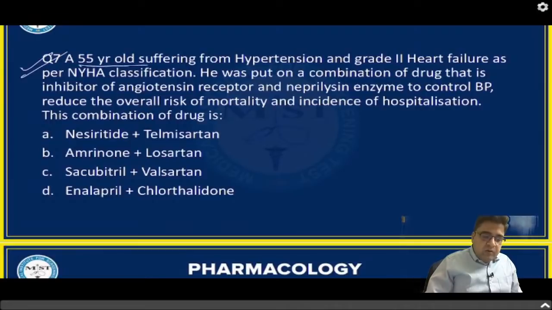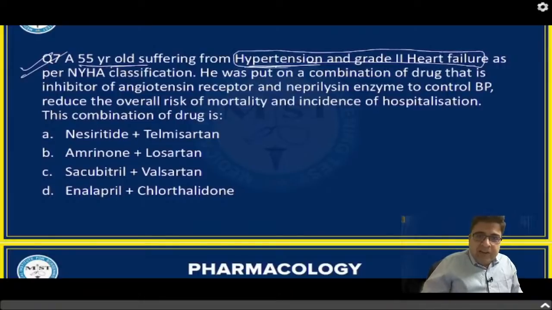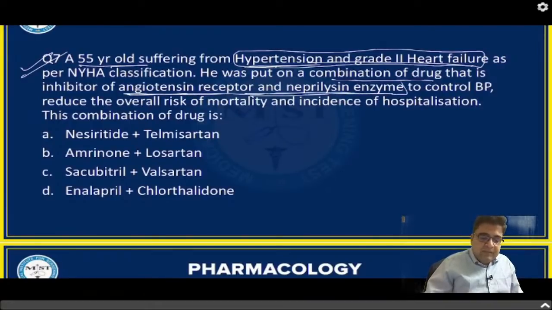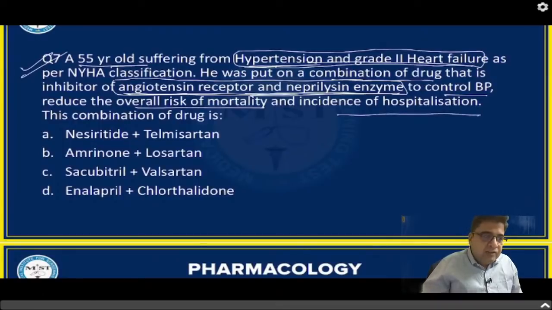So, a 55-year-old suffering from hypertension as well as grade 2 heart failure. Now, you have started a combination of a drug that is inhibitor of angiotensin receptor, as well as inhibitor of neprilysin enzyme. So this medicine can control patient blood pressure as well as reduce the risk of mortality in CHF and also reduce the incidence of hospitalization, which is this combination which we use nowadays very commonly for the treatment of CHF.